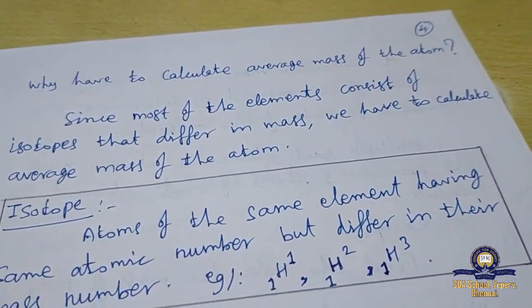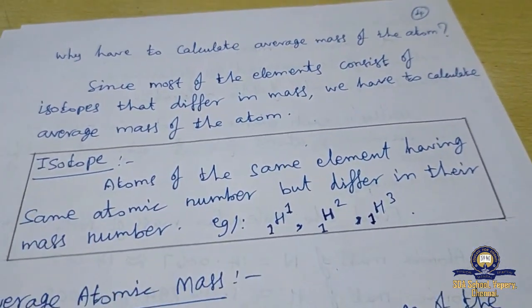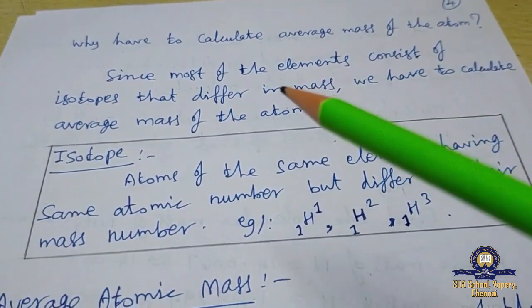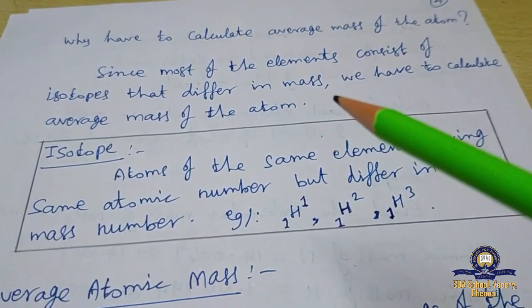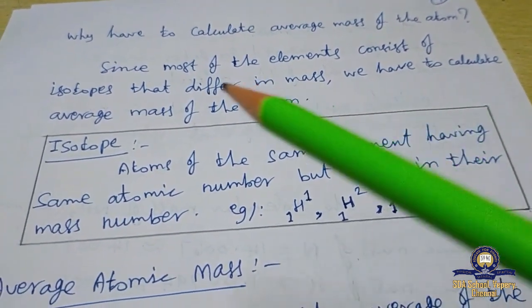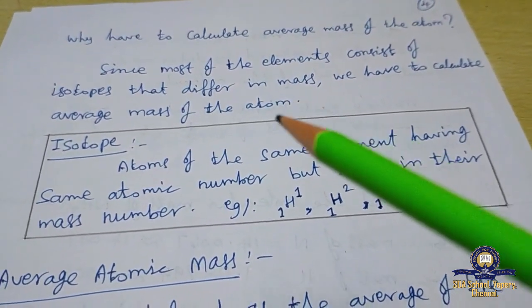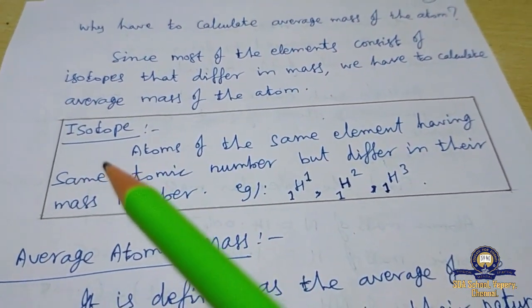Why do we have to calculate the average mass of the atom? Since most of the elements consist of isotopes that differ in mass, we have to calculate the average mass of the atom. What do we mean by isotope?